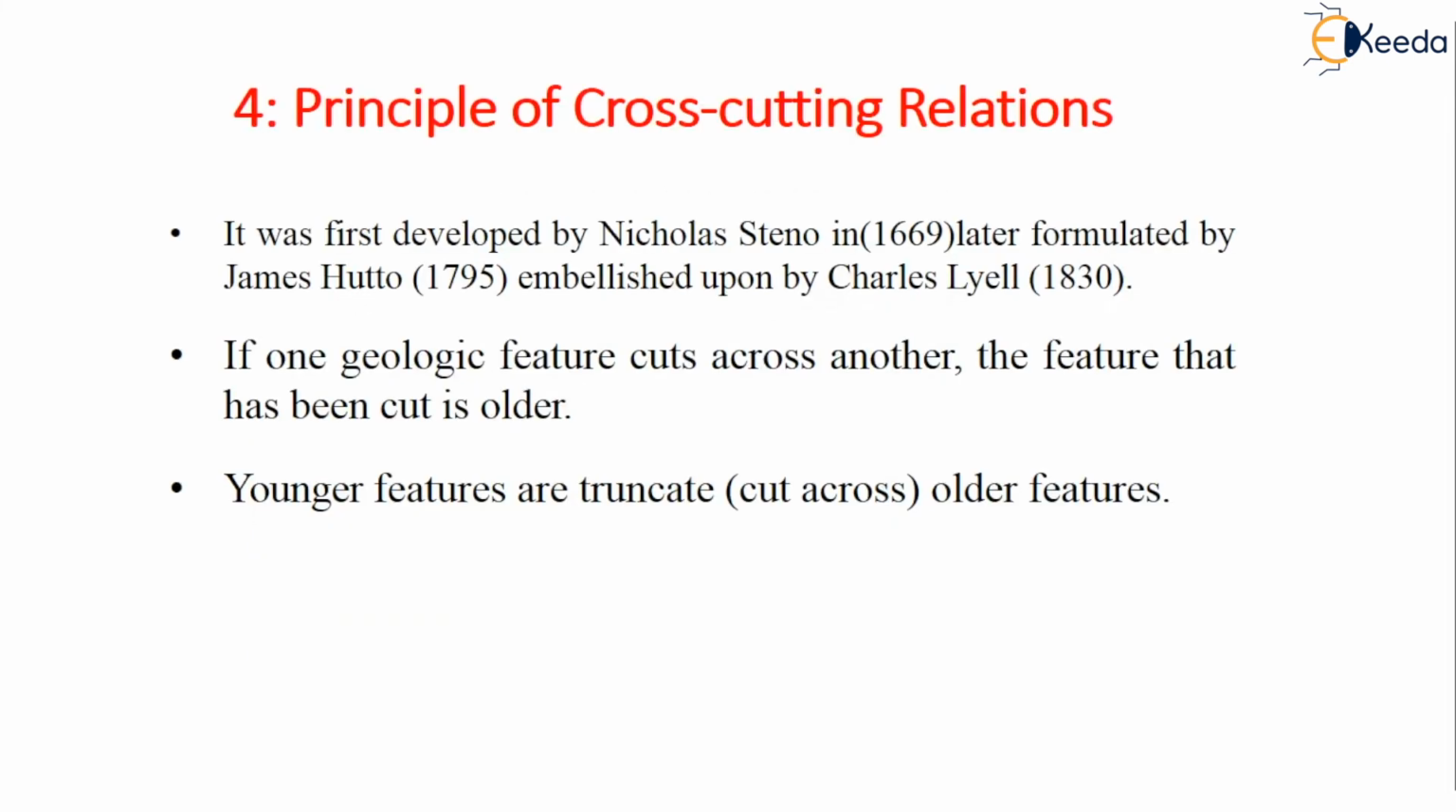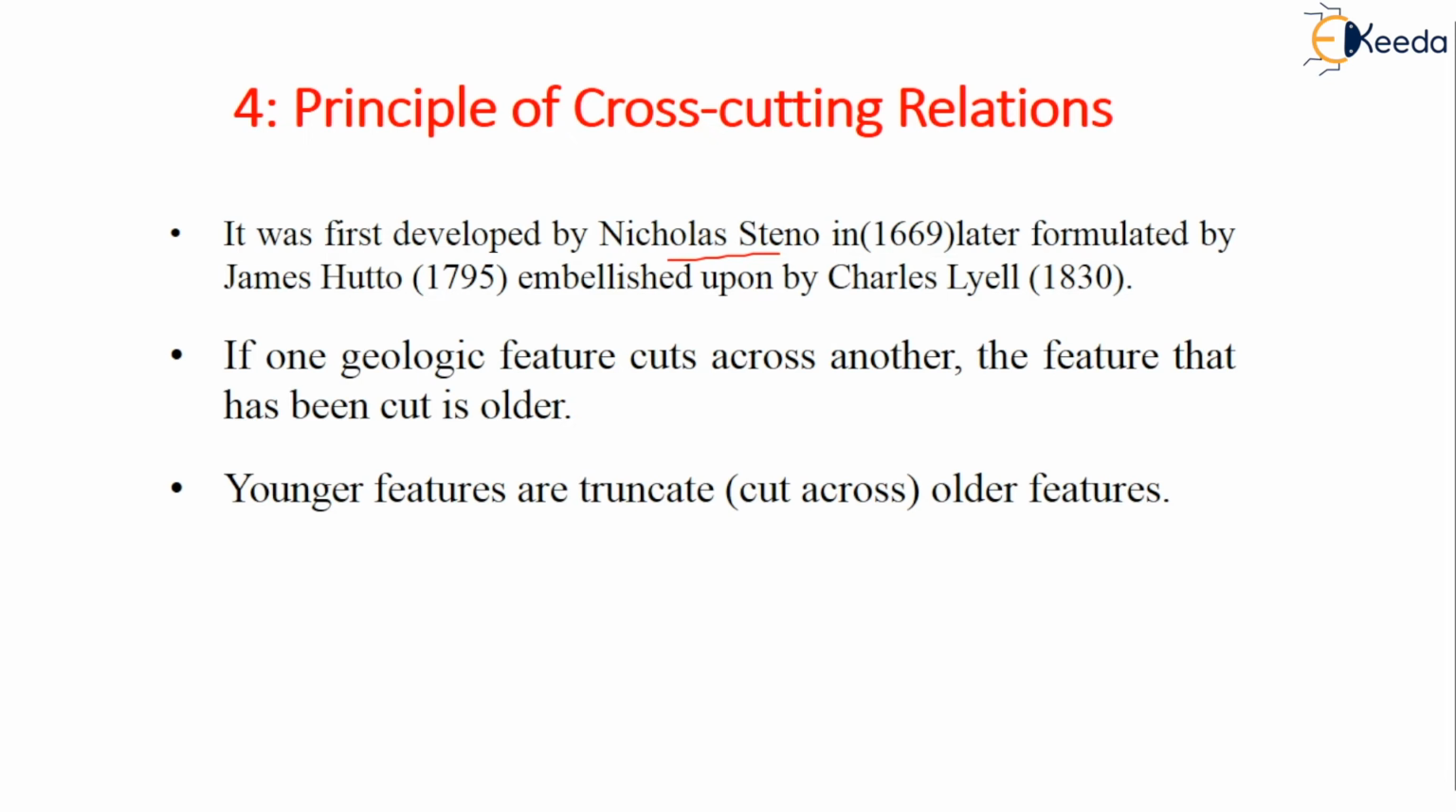What is the fourth one? The fourth one is the principle of cross-cutting relations. It was first developed by Nicolas Steno in 1669. Also, it was modified or formulated by Hutton in 1795, and embellished upon by Charles Lyell in 1830. If one geologic feature cuts across another, then the feature that has been cut is older. Okay? Because it is already cut earlier.